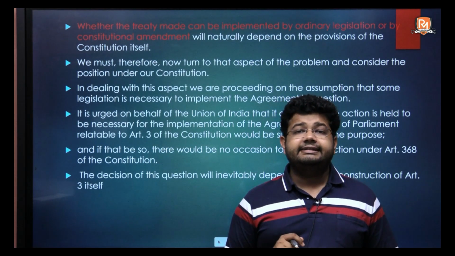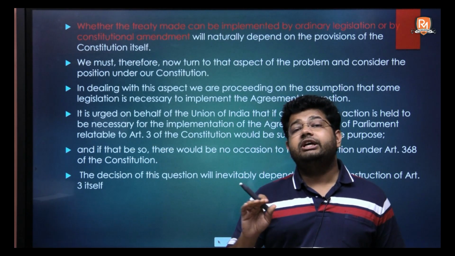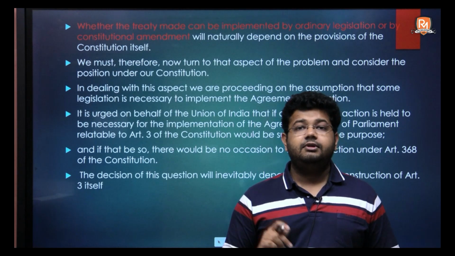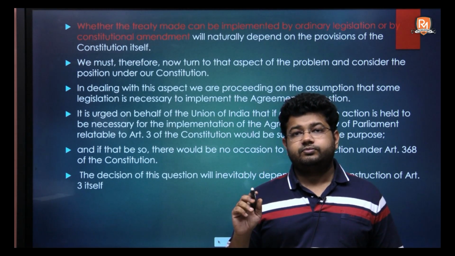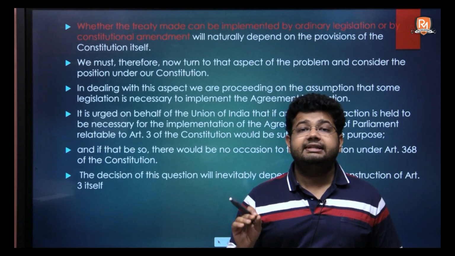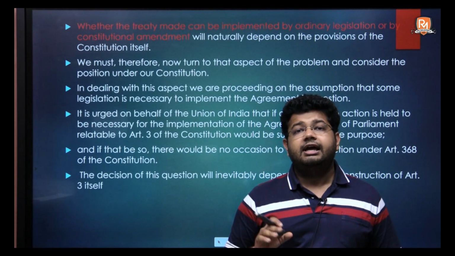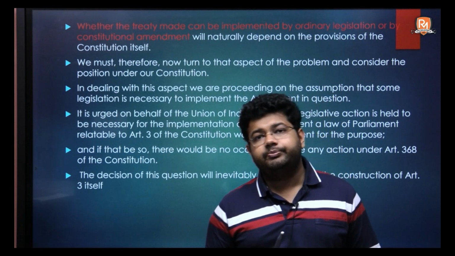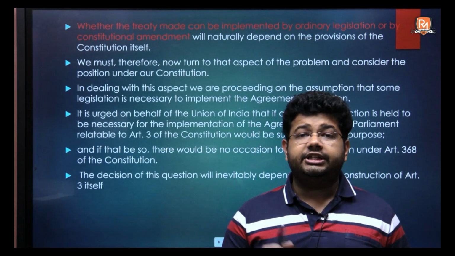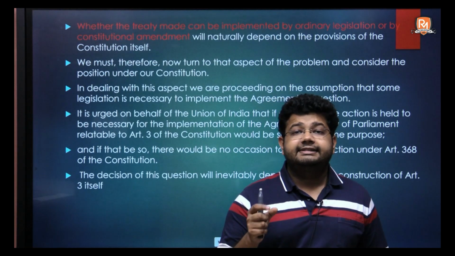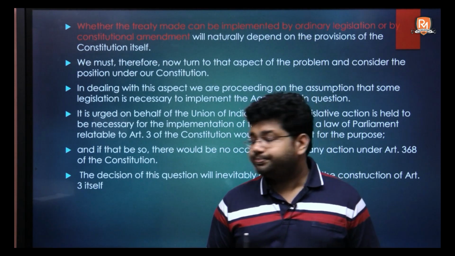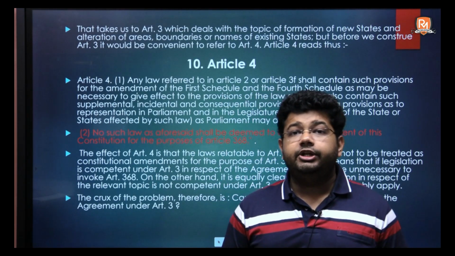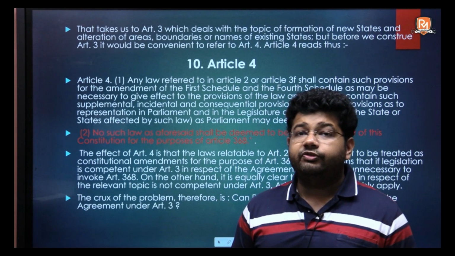So, the Attorney General at this stage said that okay, if there is a need of any legislation at all, then it is proposed by the government that an amendment to that a law may be passed under Article 3 of the Constitution, and no amendment should be required in order to give effect to this very agreement. So, the Supreme Court said that in order to see this, we have to see Article 3 in toto. So, before we analyze Article 3, we need to see Article 4. So, what Article 4 says?